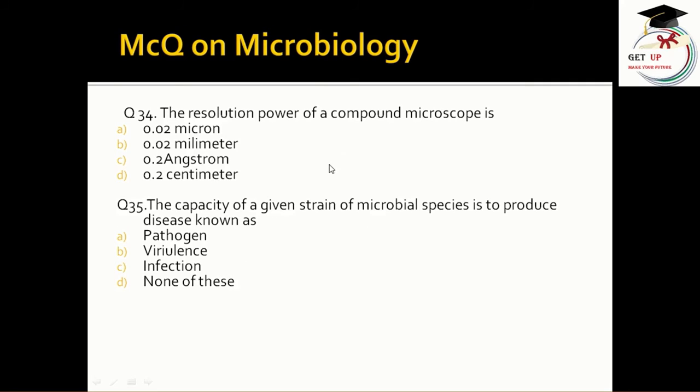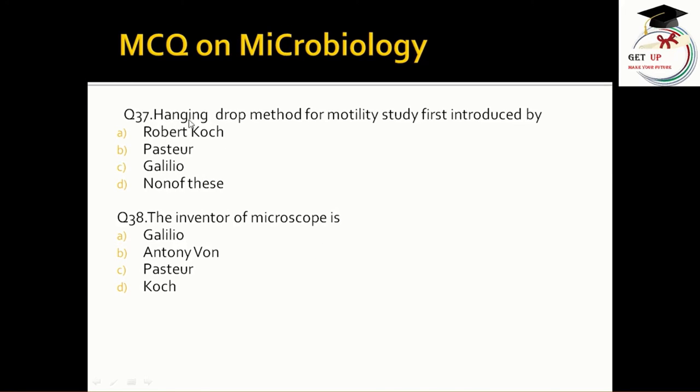The resolution power of a compound microscope is 0.02 micron, 0.02 millimeter, 0.2 angstrom, 0.2 centimeter. The correct answer is 0.02 micron. The capacity of given strain of microbial species is to produce disease known as pathogen, virulence, infection, none of this. The correct answer is virulence. Question 37. Hanging drop method for the motility study first introduced by Robert Koch, Pasteur, Galileo, none of this. So the correct answer is Pasteur.